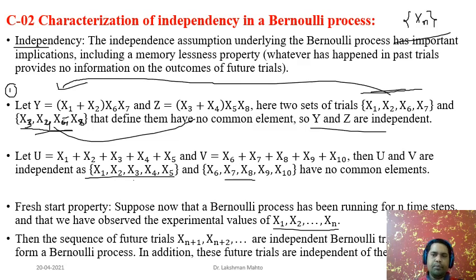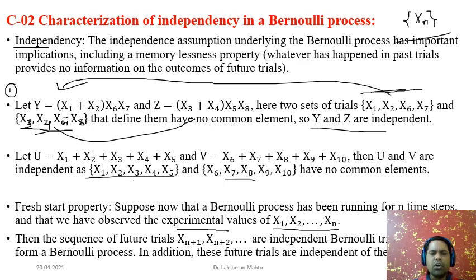And since it is a Bernoulli random process, even in future trials any two members would be independent of each other. Therefore, we can say that if you forget the past trials, x1 to xn, and focus only on future trials, those also form a random process that happens to be a Bernoulli random process.